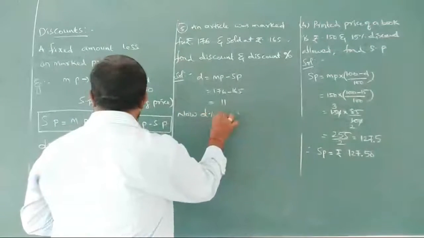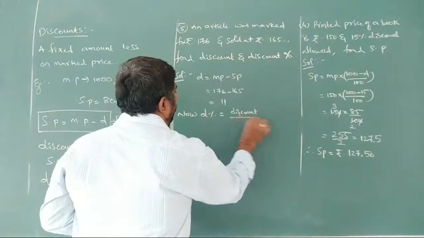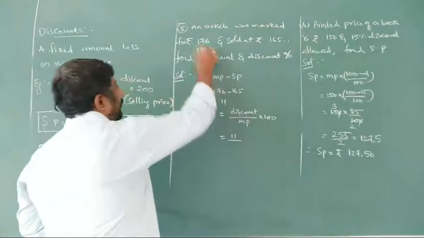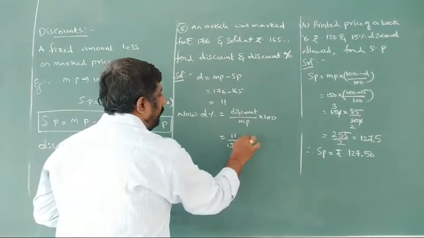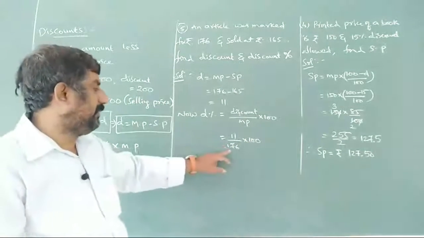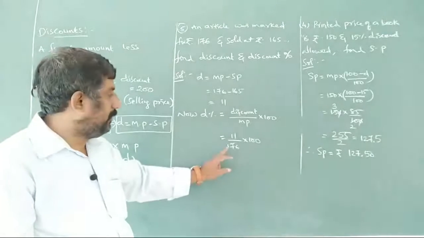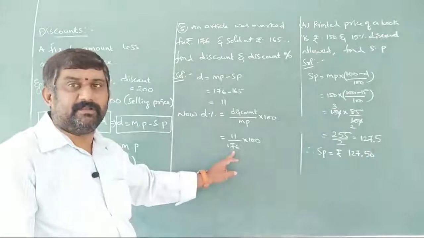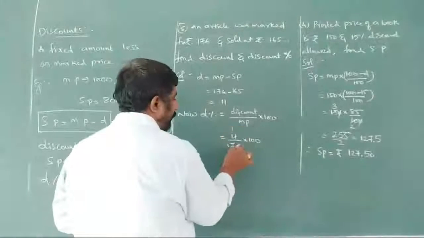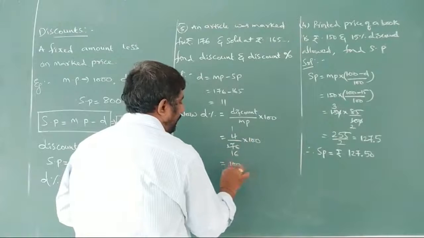Now, discount percentage. What is the formula we have here? Discount by MP into 100. 11 by market price, which is 176, into 100. Now, is any cancellation possible here? Observe here, the 11 table goes. Divisibility condition of 11: 6 plus 1 is 7 and we have 7 here, so 7 minus 7 is 0. It is divisible by 11. So 11 ones are 11, 6 left, so it is 100 by 16.